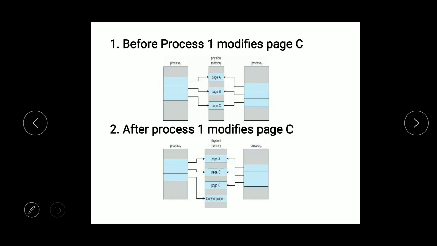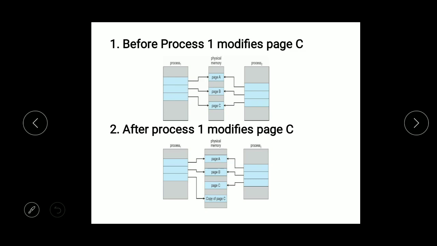You can observe the two figures: before process 1 modifies page C, and after process 1 modifies page C. Let's take the first scenario, before process 1 modifies page C. Here process 1 and process 2 share the same pages which are present in the physical memory, and common pages will be shared by both processes. Otherwise, without copy on write, you would need to create separate pages in scenario 1.